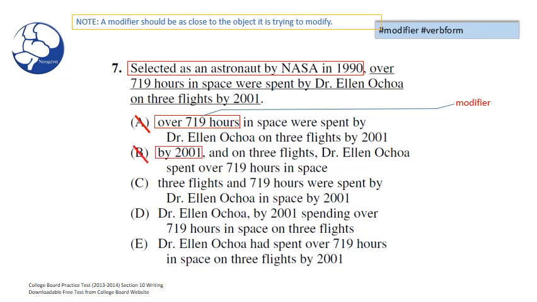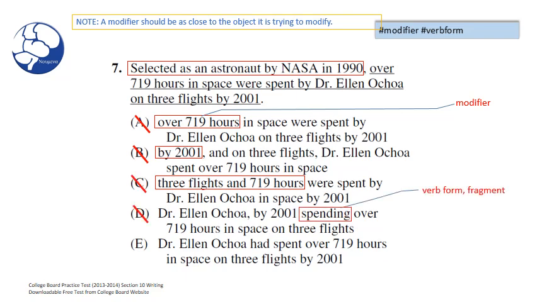Well, in B, we have a modifier error as well. Why? Well, the prepositional phrase by 2001 can't appropriately be modified by the selected as an astronaut phrase in the beginning. So we have a modifier error for B. The same thing goes for C. 3 flights in 719 hours cannot be modified by selected as an astronaut. So C is out of the window.